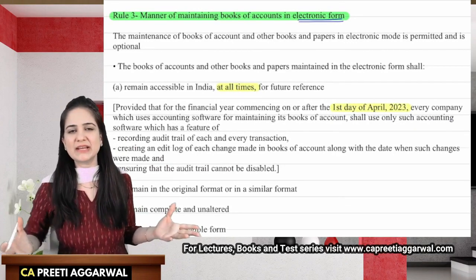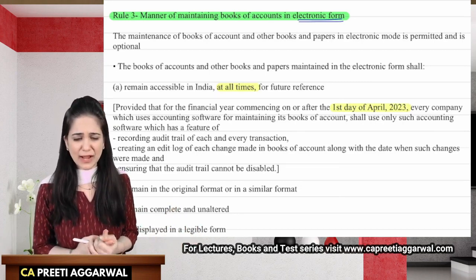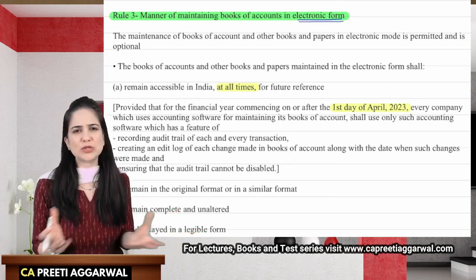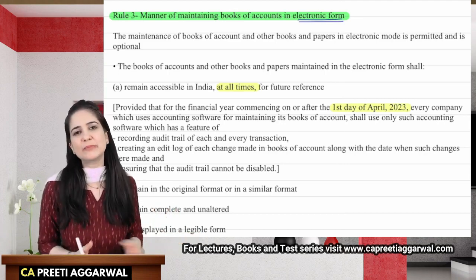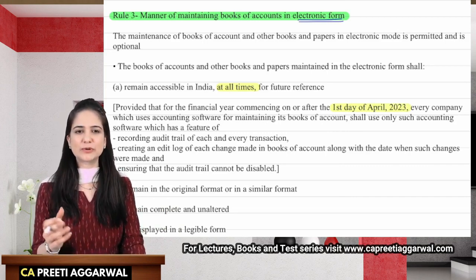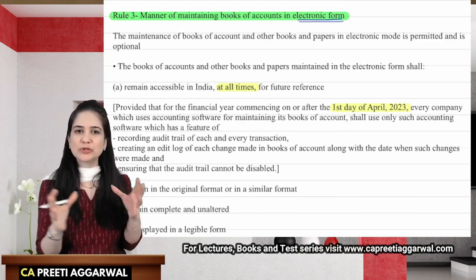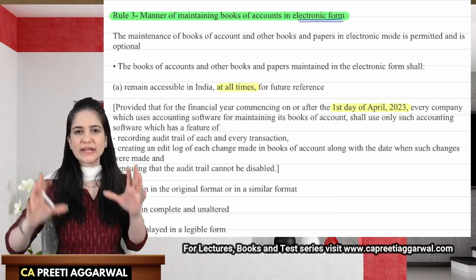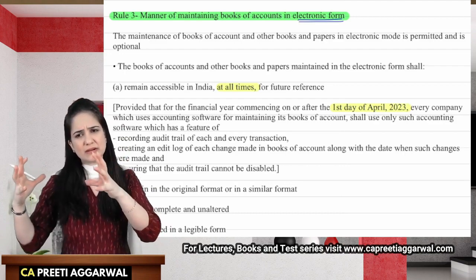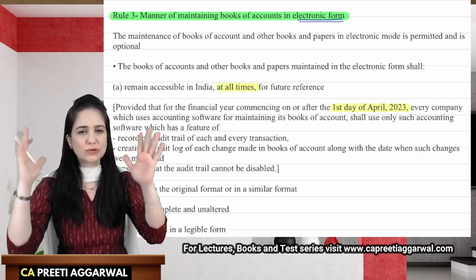Now, in an age of computers, you cannot expect the companies to maintain the books manually. And also, there are so many transactions which the companies incur on a daily basis. It is not possible to maintain manual books. So companies are allowed to maintain books in the electronic form. Now, what is the capacity of a computer? It is hardly 1 TB, 2 TB, but you keep on adding hard disks, and your RAM should also take in that much load, no? So most of the data, we try to keep the computers in perfect working condition, and we save all that data on a cloud in servers which are located either in India or outside India.